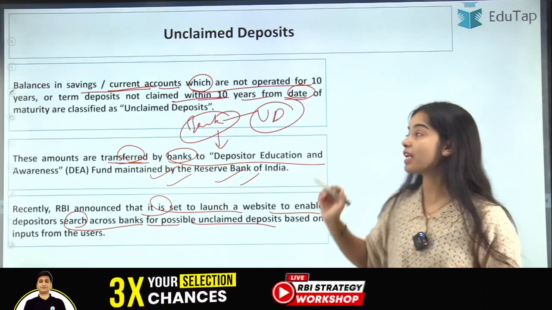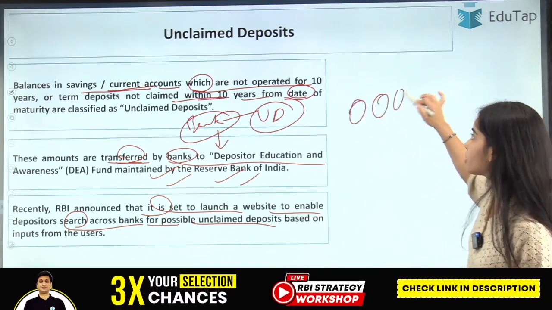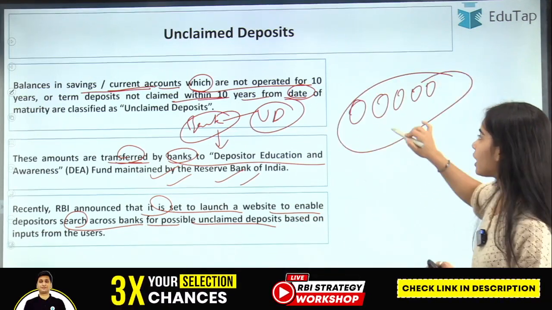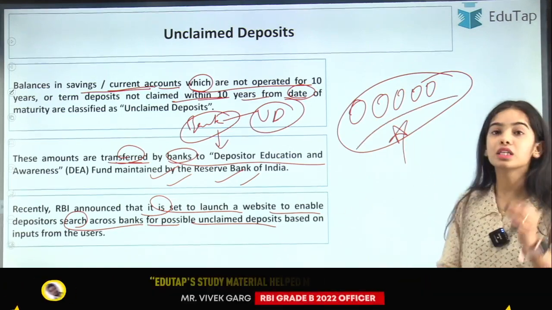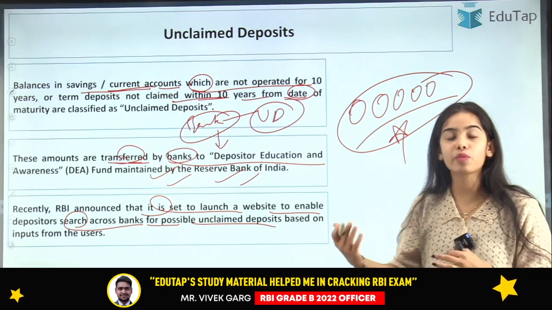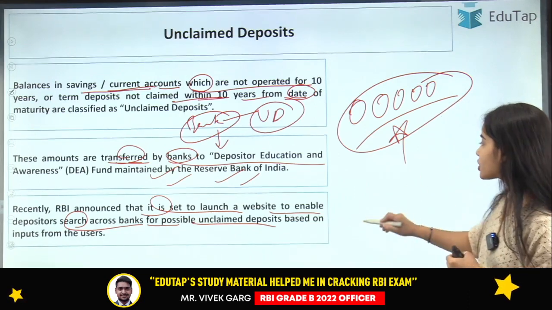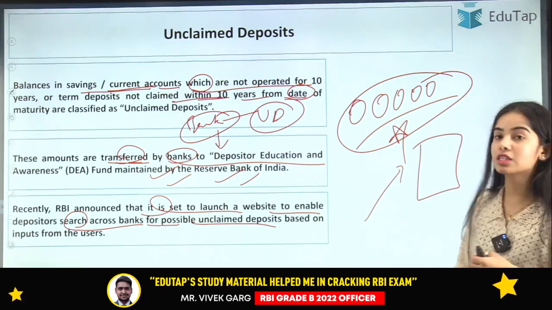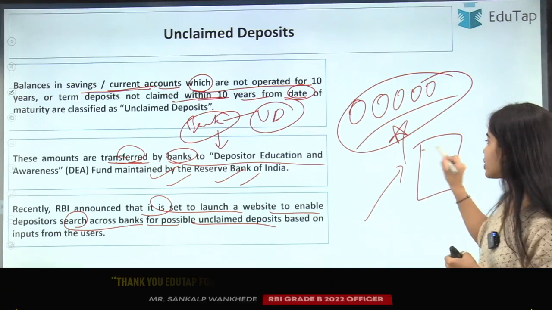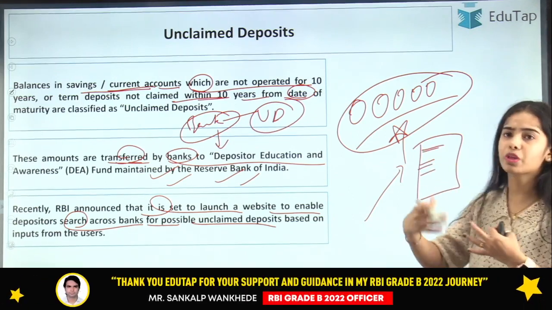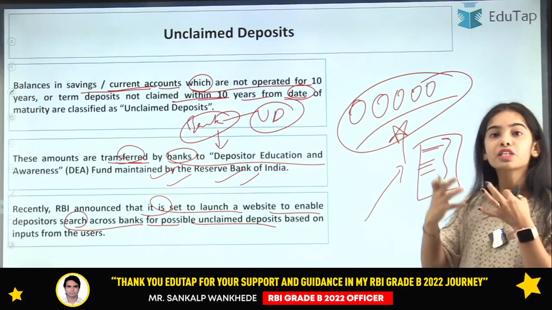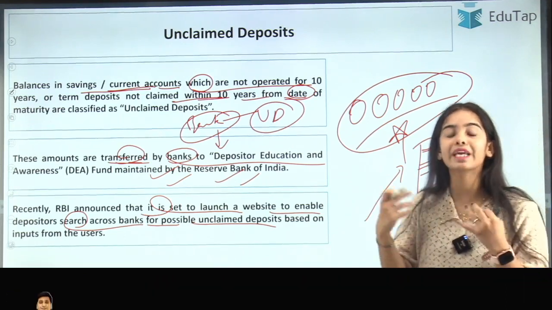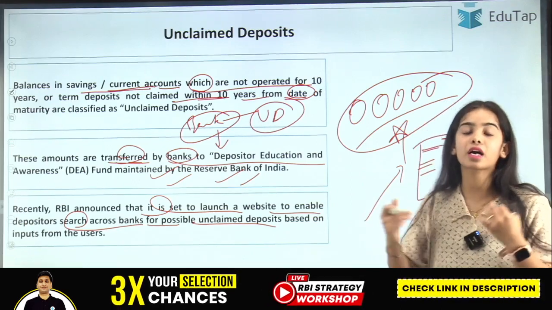So the person will have to go to the website of each of the banks to find the name of his or her father or mother. Instead of doing so, what the son or daughter can do is just go to one portal of the Reserve Bank of India and put in the name of the mother or father and other details, and the daughter or son will be able to get the information regarding the bank accounts and everything.